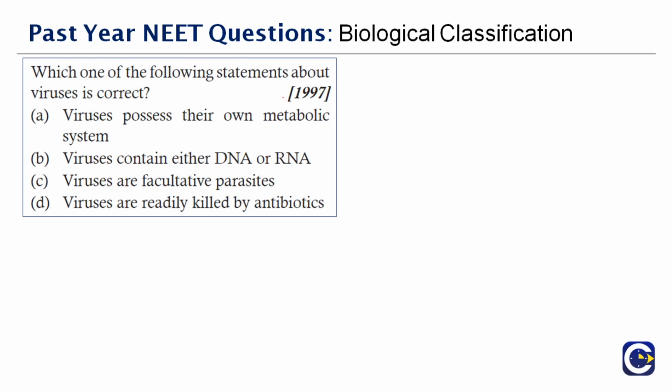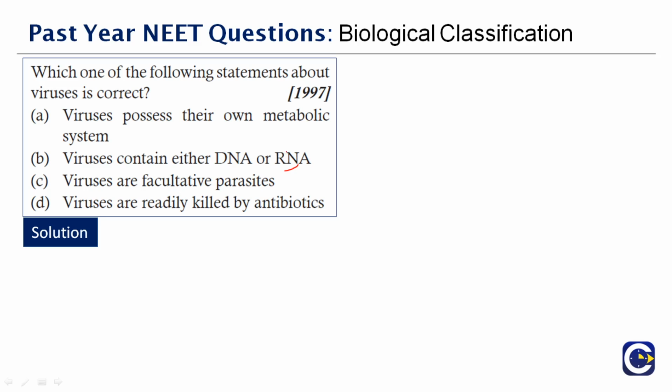Okay? Next question. Which one of the following statements about viruses is correct? So we'll go statement by statement. Viruses possess their own metabolic system. Do you think it's right? No. Viruses contain either DNA or RNA. That is right. Viruses are facultative parasites. Wrong. Viruses are readily killed by antibiotics. Wrong. So the correct answer is option B, because a virus is blessed with a genetic material.